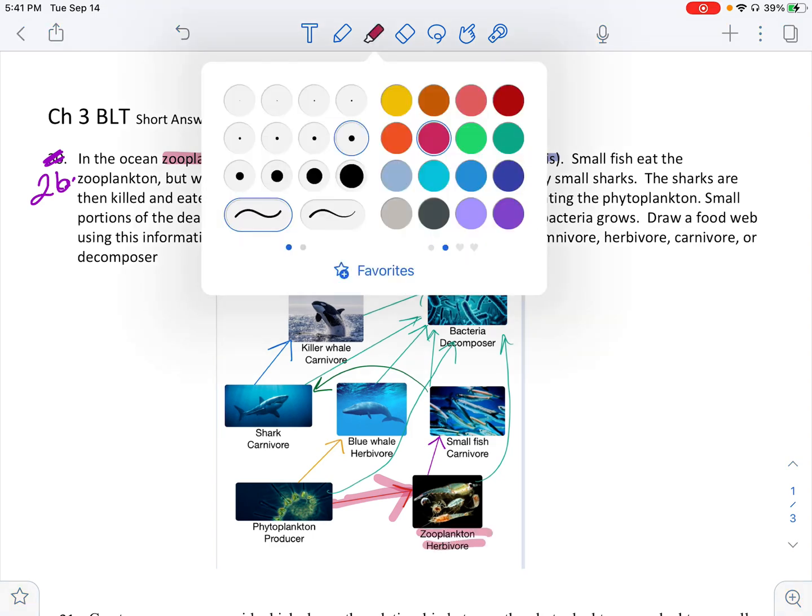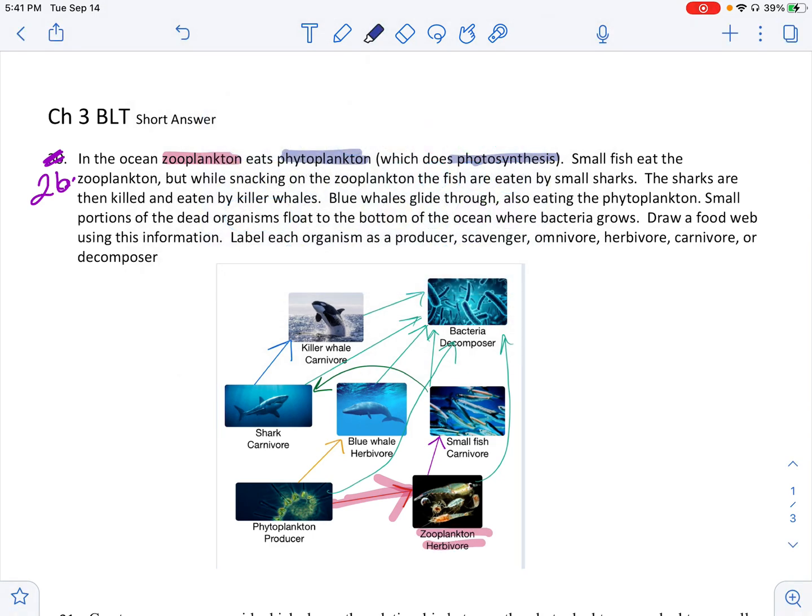Okay, now because the zooplankton eats the producer, you want to make sure that you labeled your zooplankton as an herbivore, because if an organism is eating a plant or a producer, then it is an herbivore. So check that you've labeled it herbivore.